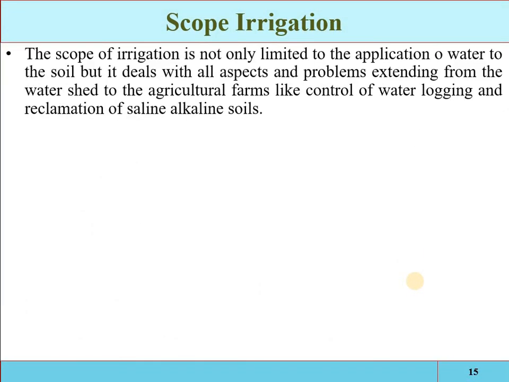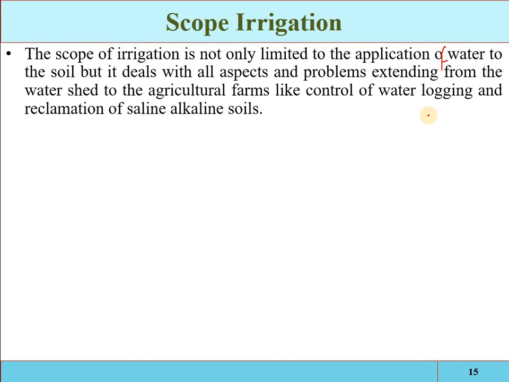The scope of irrigation is not only limited to the application of water to the soil, but it deals with all aspects and problems extending from the watershed to the agricultural farms, like control of waterlogging and reclamation.